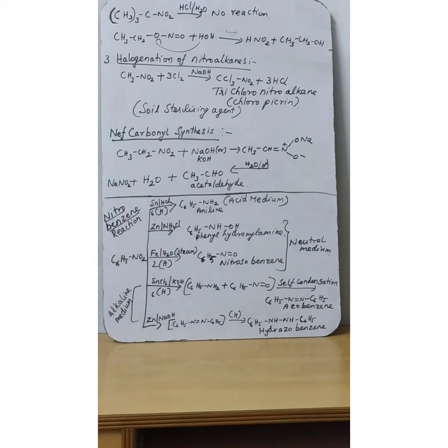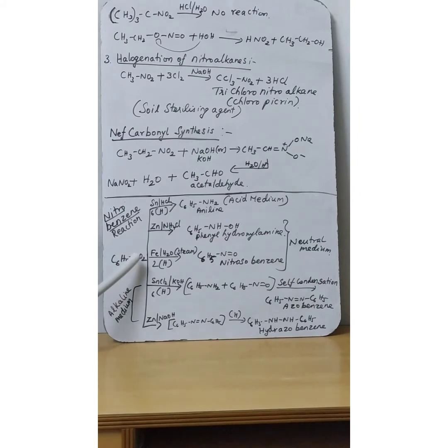Next we are going to discuss the chemical properties of nitrobenzene, aromatic nitro compounds. So far we have discussed the chemical properties of aliphatic nitro compounds. Aromatic nitro compounds like nitrobenzene mostly undergo what type of reaction? Reduction. There are three mediums in total: acid medium, alkaline medium and neutral medium. What product will it give? We are going to see one by one.